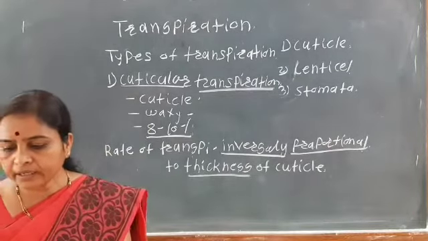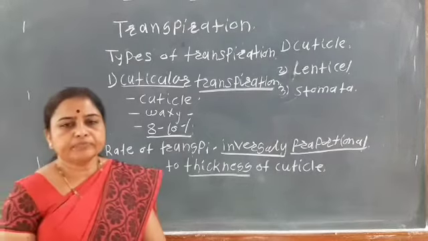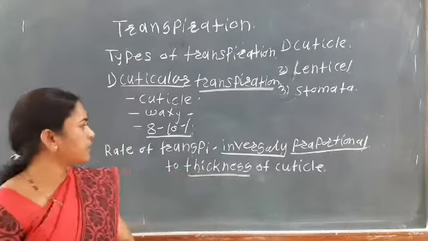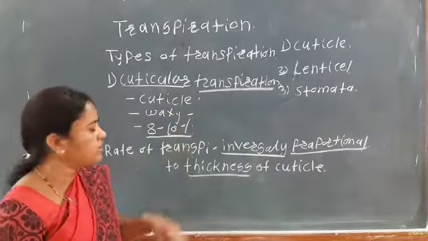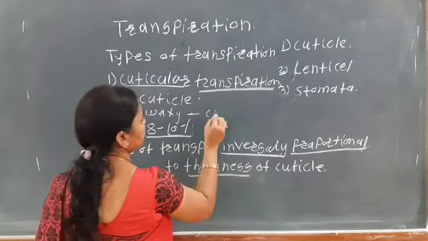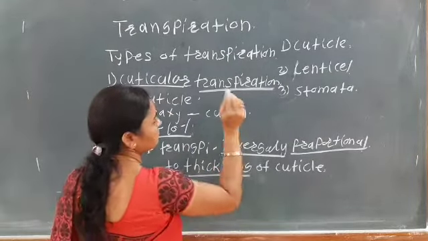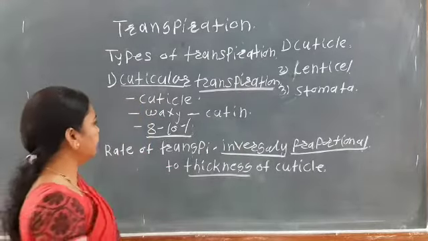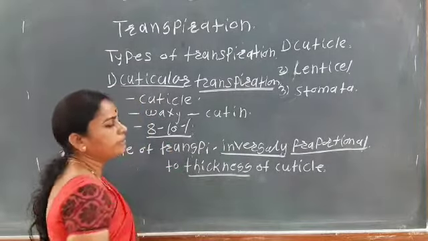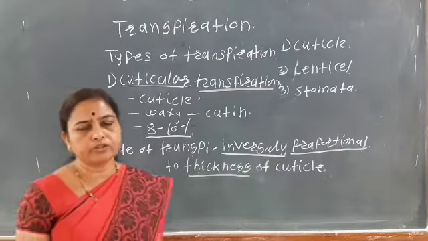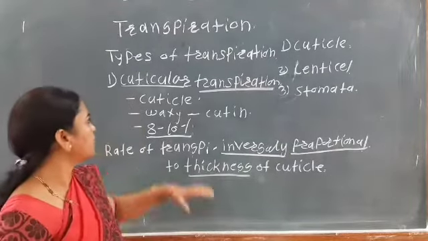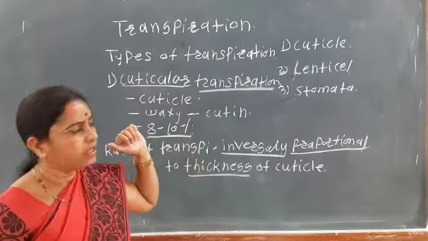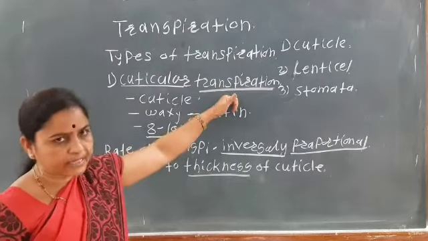Okay, so here the cuticle is mainly made up of the waxy coating. लक्षात ठेवा, this waxy coating is known as the cutin. So here 8 to 10% of the transpiration mainly takes place through the cuticle. Okay, so it is the cuticular transpiration.